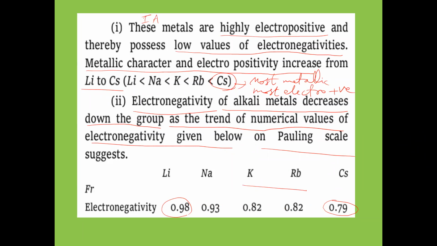And rubidium and potassium have near the same electronegativity values. Potassium and rubidium have the same electronegativity values. Electronegativity of potassium is equal to rubidium. Okay, and rubidium is having somewhat more value than cesium. And sodium has more electronegativity than potassium. Lithium has more electronegativity than sodium.